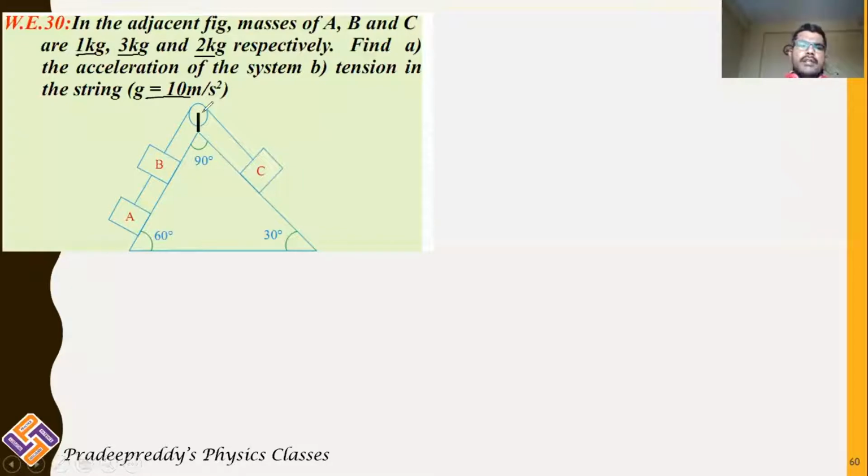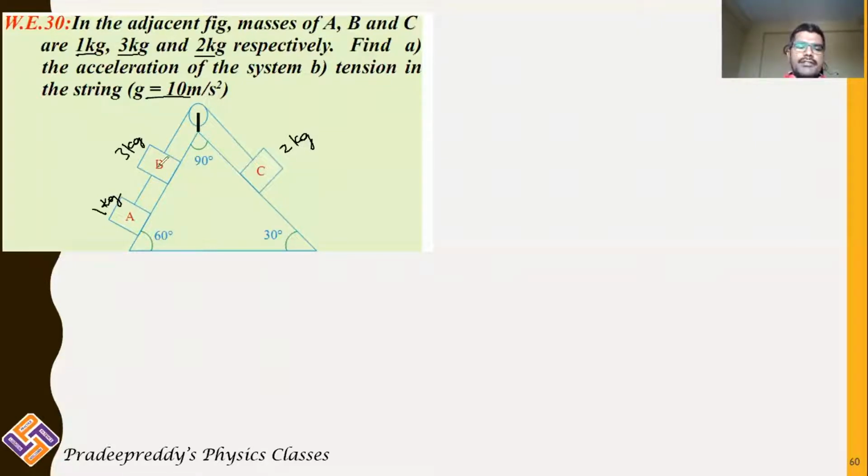So whatever question you may get, just blindly draw free body diagrams first for all the masses which are included. Here there are three masses, so definitely you will be getting three free body diagrams. And masses are being given as 1 kg, 3 kg and 2 kg. A is 1 kg, B is 3 kg and C is 2 kg. Now, when these masses are attached, 1 kg and 3 kg combined to give 4 kg. C is mass 2 kg.